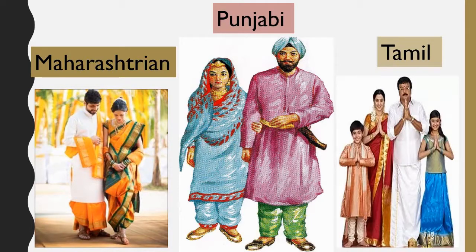Second is Punjabis. In Punjabis, women wear salwar suit and men wear a kurta pajama, and also men wear a pagdi on their head. This is the traditional dressing of Punjabis. Next is Tamil culture. In Tamil culture, women usually wear a saree and also wear gajras on the head. It is a part of their Tamil culture. Men wear shirts and lungi, and girls wear a long blouse and a long skirt. So, this is the traditional dressing of Tamil cultures.